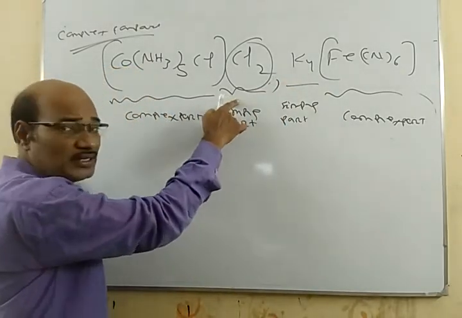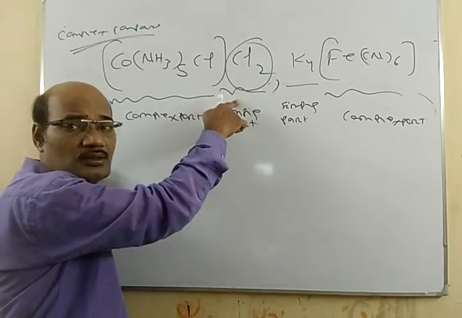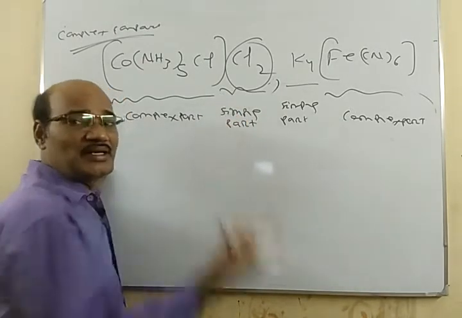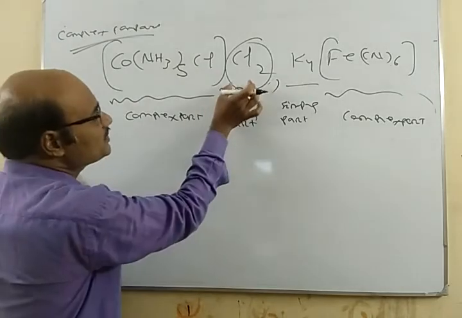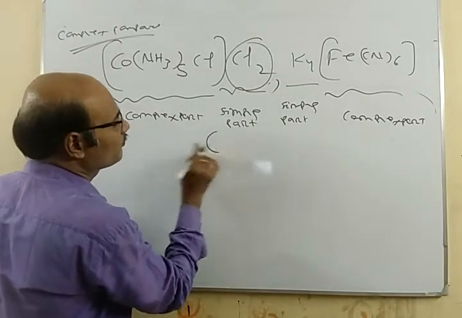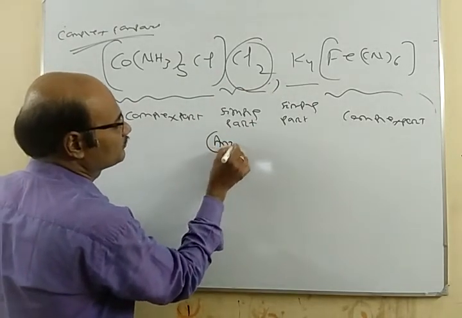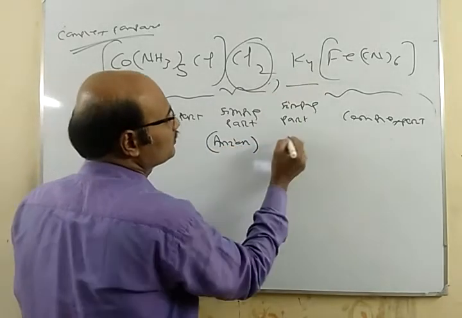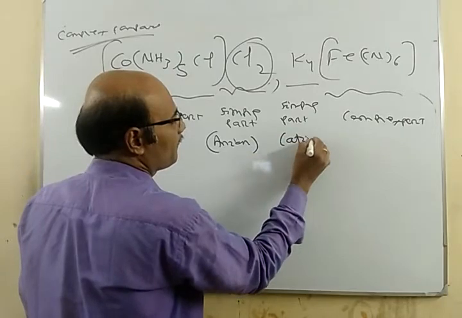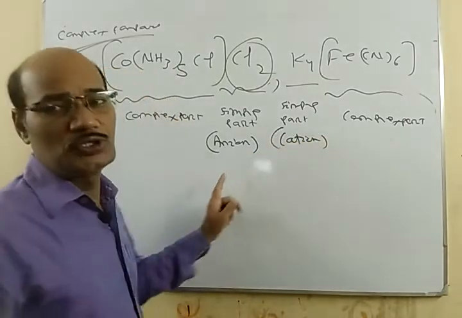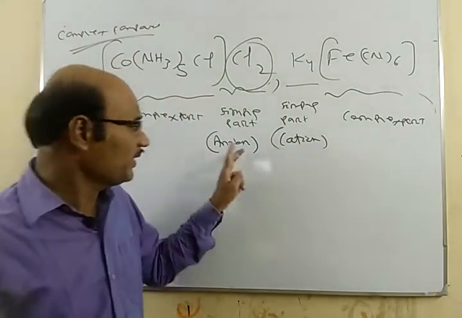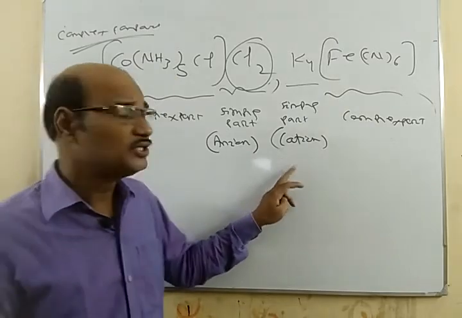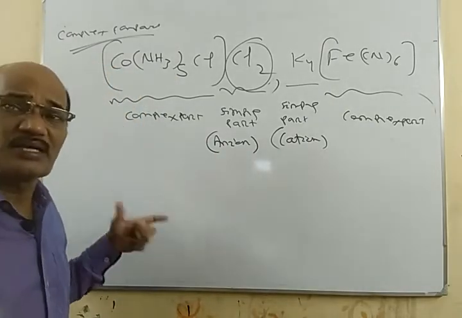Now this simple part can be anionic or cationic. Here you see this simple part is what? Anion, a negative ion, and this is your cation. So the simple part can be an anion or a cation. Similarly, the complex part can be a cation or an anion.